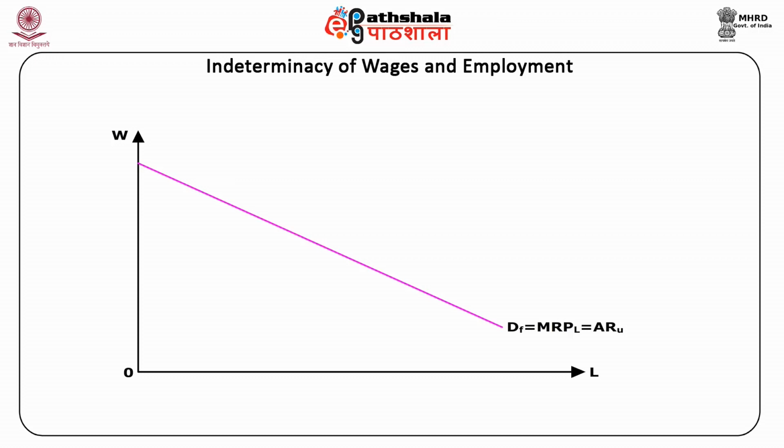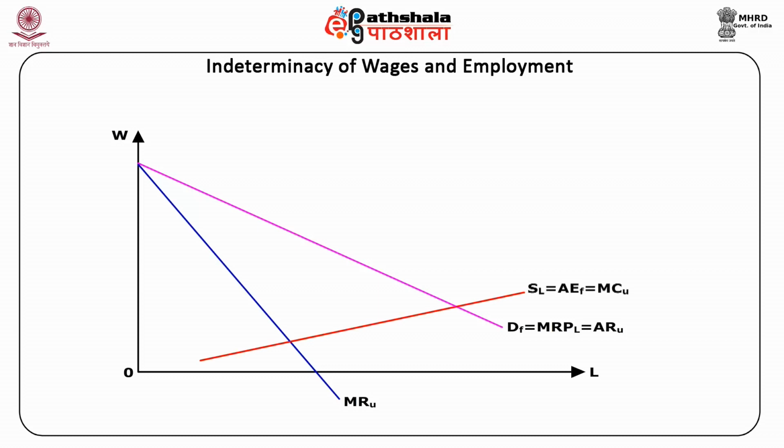For the labor union, this demand curve DF represents the average revenue curve, that is DF equals ARU. Since the labor union acts as a monopolist, for obtaining equilibrium we will derive the marginal revenue curve MRU by using a graphical technique. In the figure, the MRU curve is shown below the DF or ARU curve. The SL curve represents the supply curve of labor faced by the monopsonist firm. This curve shows the average expenditure or average cost of labor to the monopsonist firm.